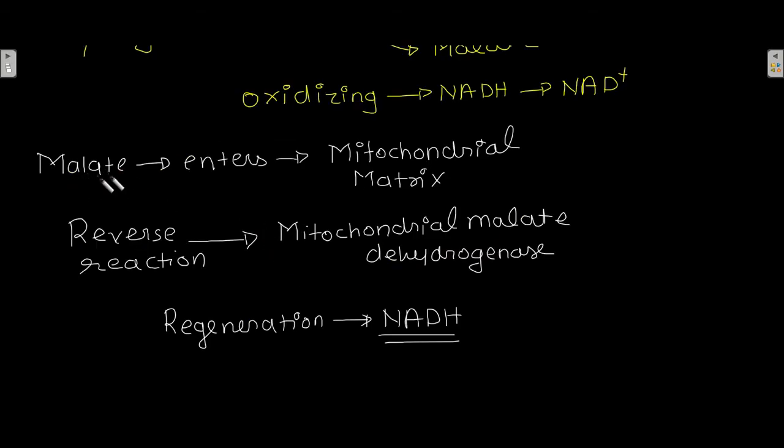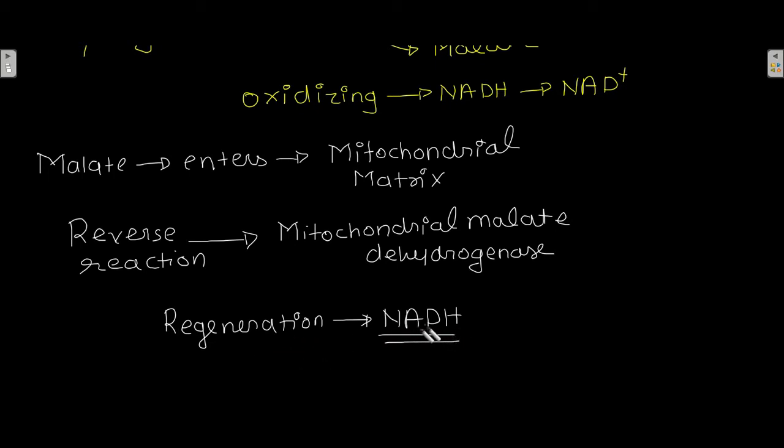After the formation of malate, it enters the mitochondrial matrix, and in the mitochondrial matrix, this malate is subjected to a reverse reaction which is catalyzed by mitochondrial malate dehydrogenase. And when this mitochondrial malate dehydrogenase causes the reverse reaction of malate, this causes the regeneration of NADH.